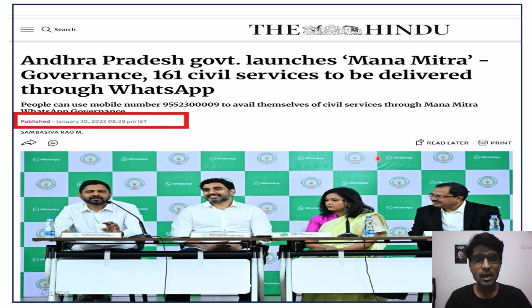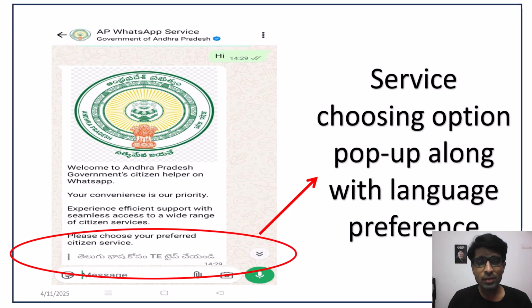Any citizen has to save a phone number, 95523000009, in WhatsApp and type hi. Once we type hi, immediately a service choosing option pops up along with the language preference, as we can see here.